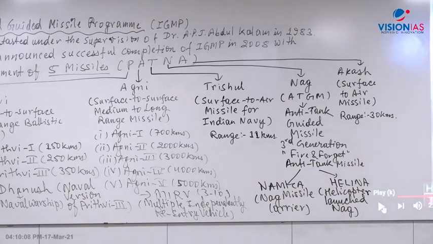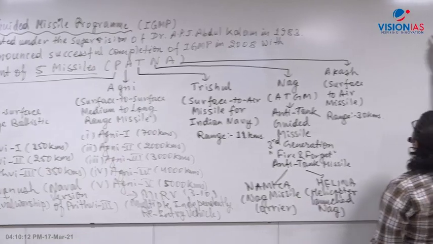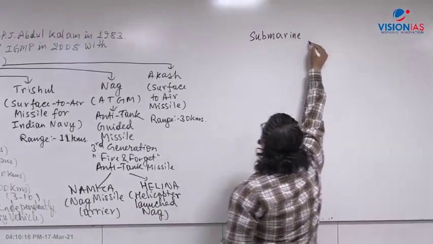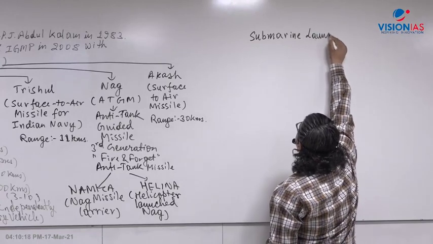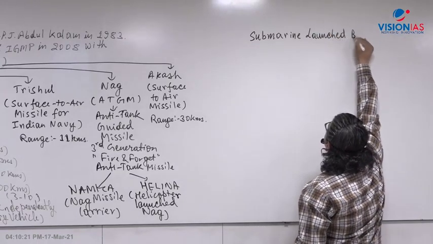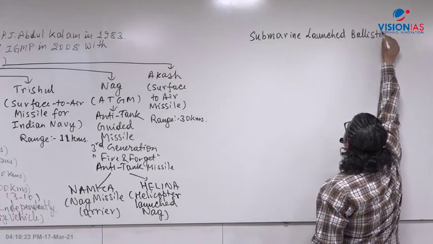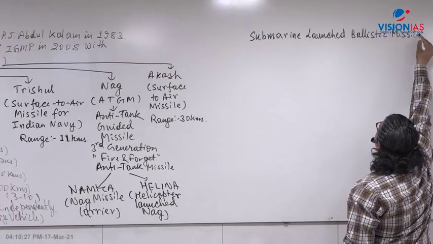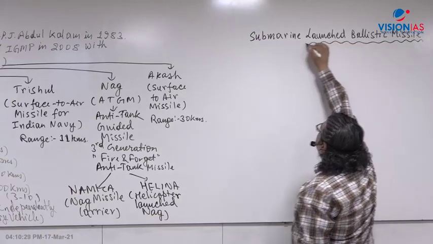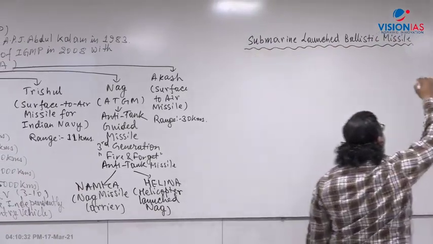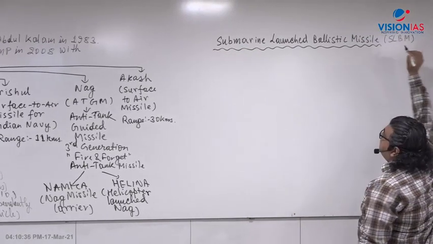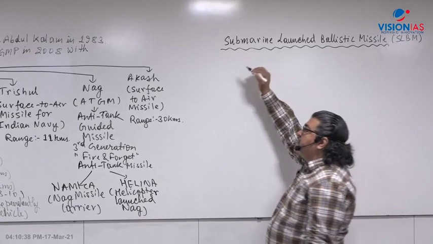Another very significant development in the field of missile technology is the underwater missile, what is called the submarine launched ballistic missile, SLBM. There is another landmark development which India has worked on, and it has a lot of importance from India's defense point of view. So two missiles have been developed. Now what is a submarine launched ballistic missile?